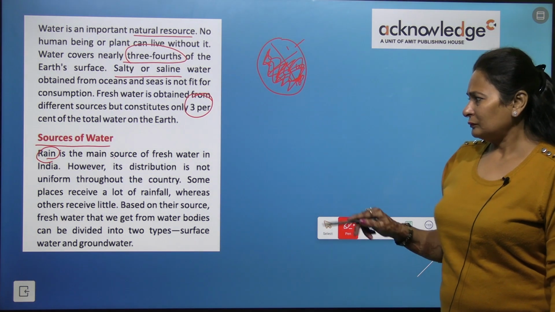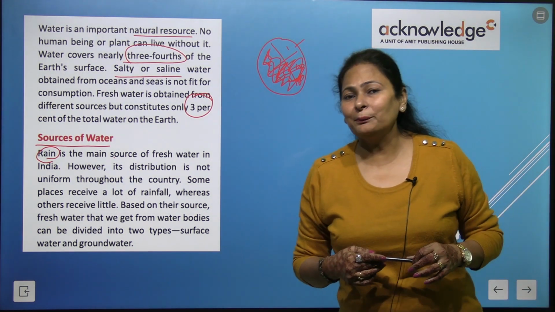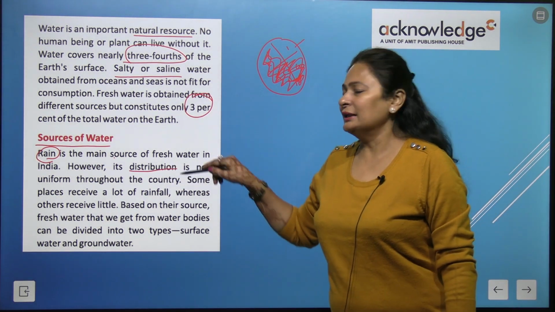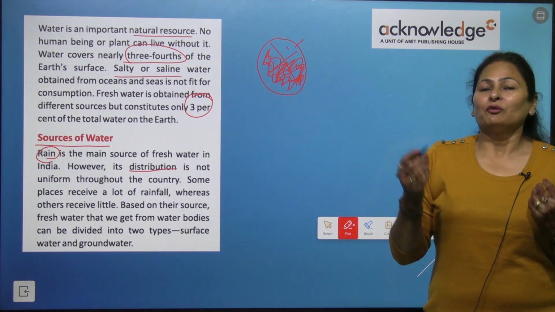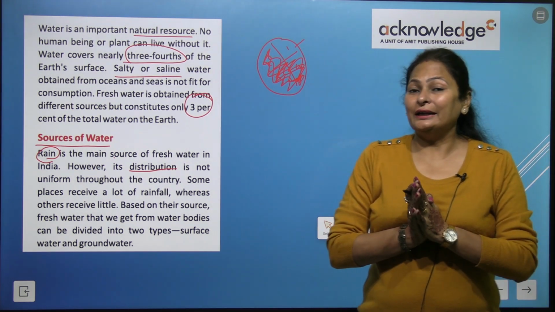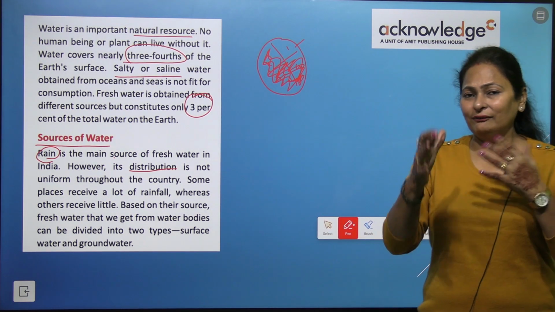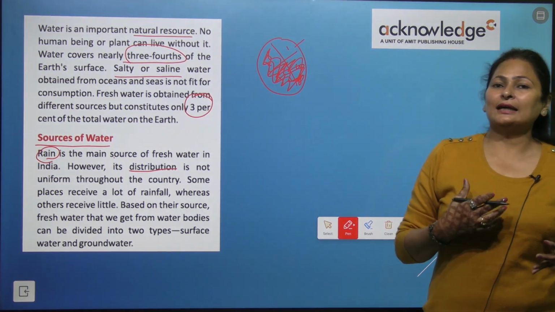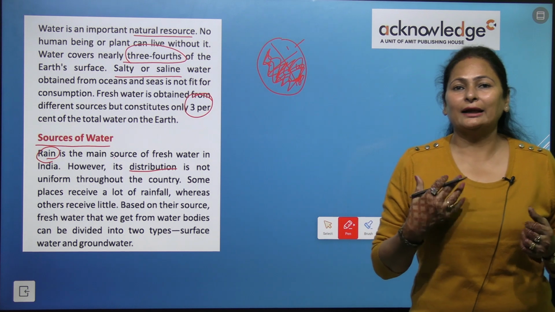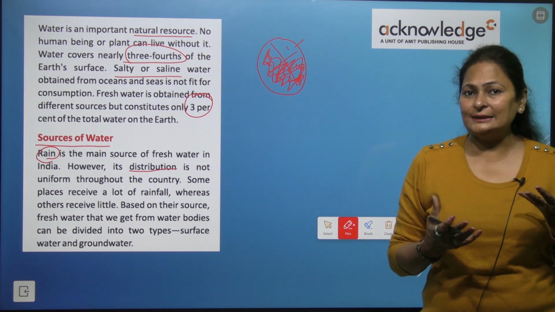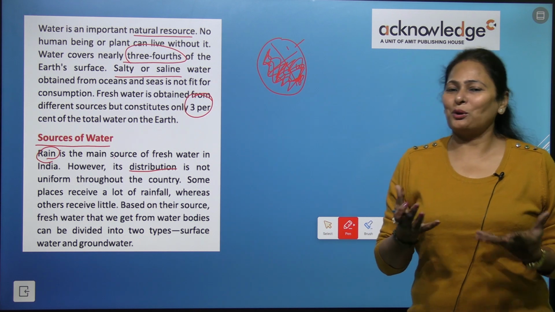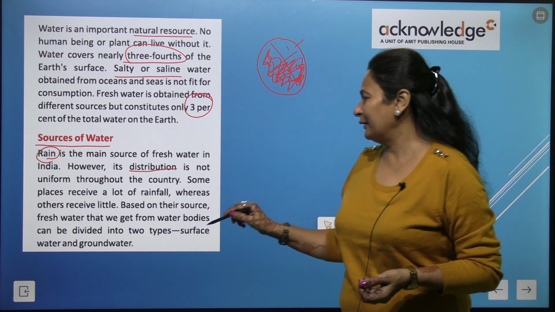But the distribution of this water, what do you mean by distribution, kids? Distribution means that when it rains, it is not even in India, right? Some areas receive a lot of rain and some areas receive less, and some areas like Rajasthan receive very little or no rainfall, right?